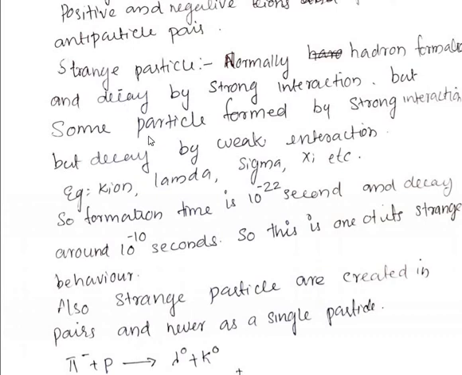There are a lot of strange particles among baryons, and the strange baryon is known as a hyperon. Hyperon is a group of particles which are baryons and show the strange behavior. So the strange baryons are known as the hyperons.